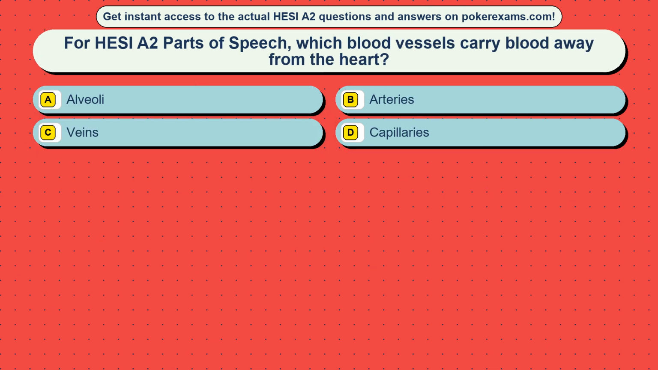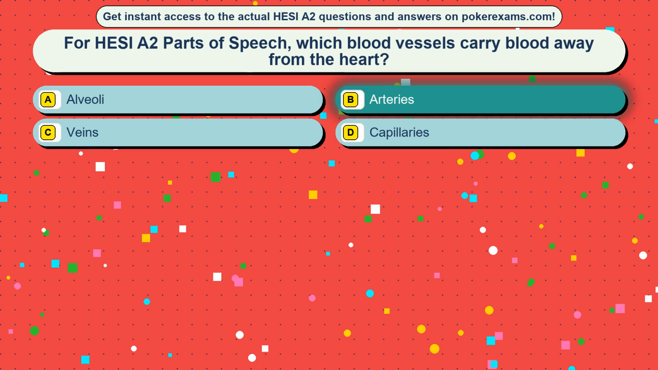Question 32. For HESI are two parts of speech. Which blood vessels carry blood away from the heart? Option A, alveoli. Option B, arteries. Option C, veins. Option D, capillaries. The correct answer is option B, arteries.